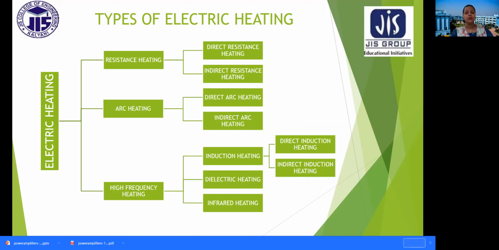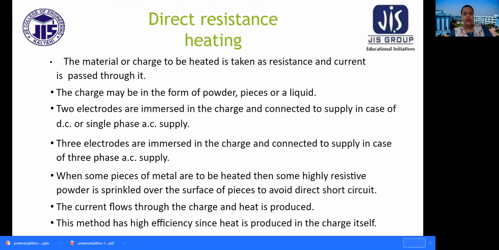In your semester also, this is one question: write down the classification of electric heating. So there you can write the types of electric heating, and under that, this is the total classification. Yes. Now, direct resistance heating. Now we will study in detail about resistance heating.